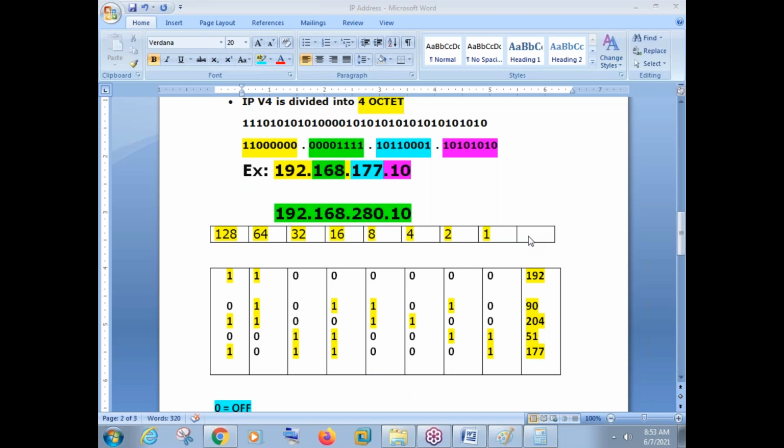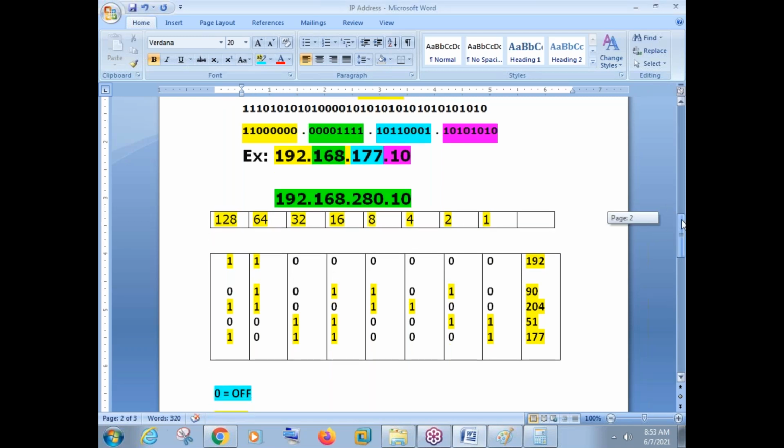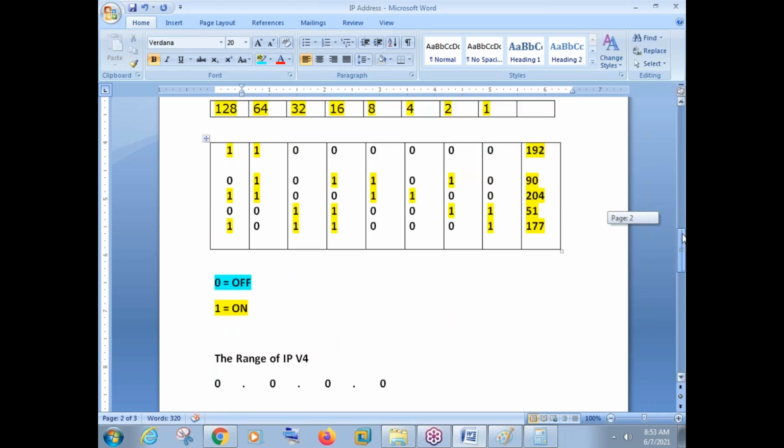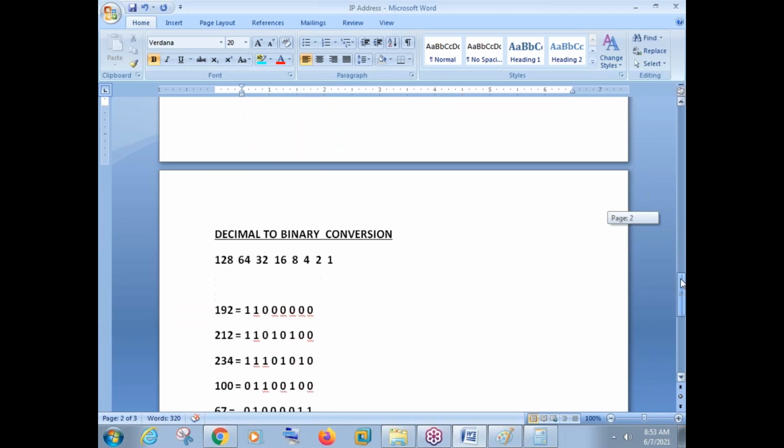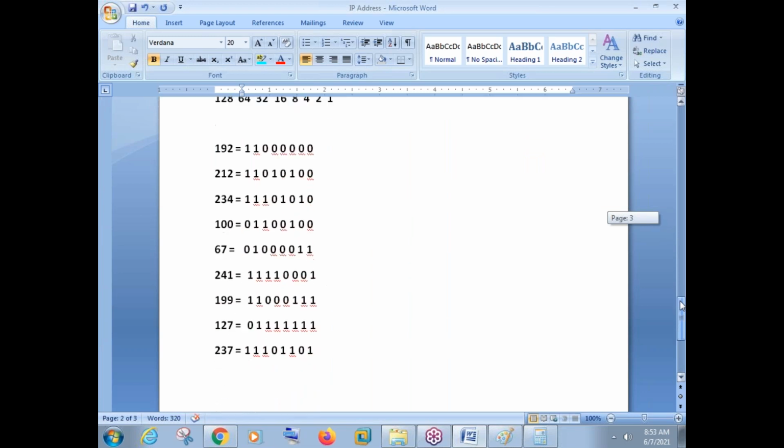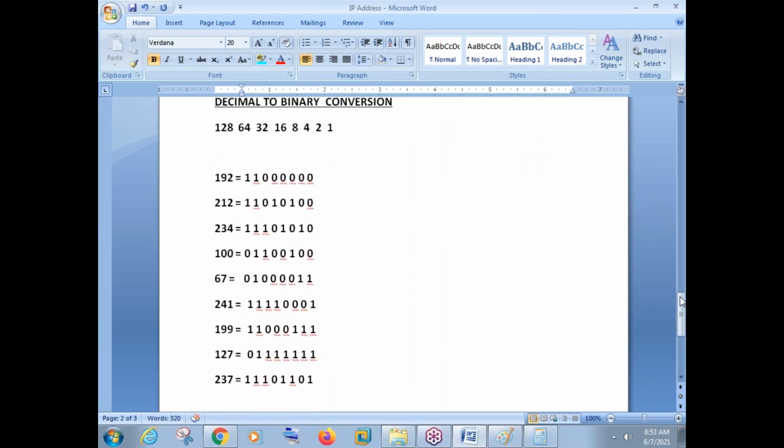Still, if there is a doubt like why we are learning this binary and decimal numbers, the doubt is very legitimate actually. I can say only one thing as of now. If you have to learn everything in IP addressing, especially IP version 4, then you should know binary and decimal numbers. So for that reason, I'm revising these numbers a bit. We know binary to decimal, and let us now see decimal to binary before we go to some other part of IP.